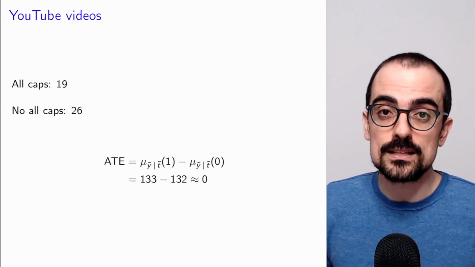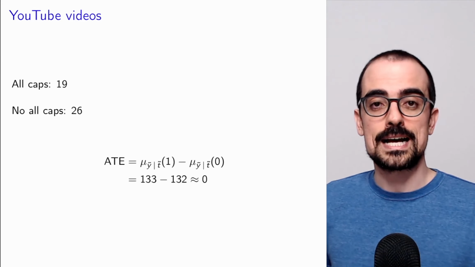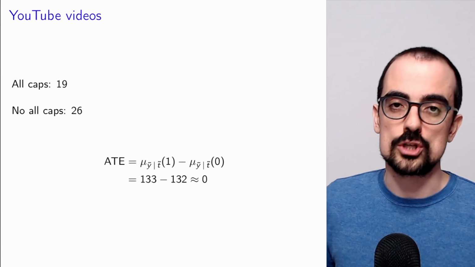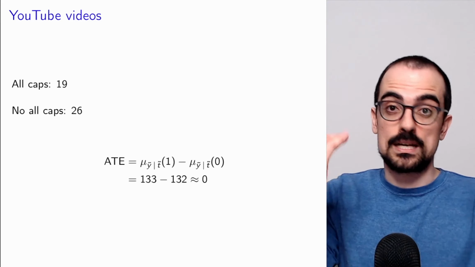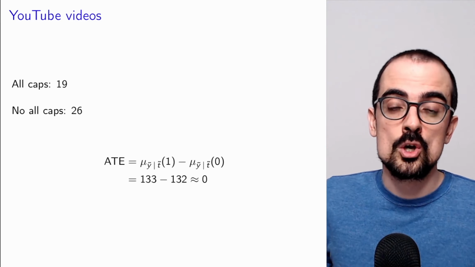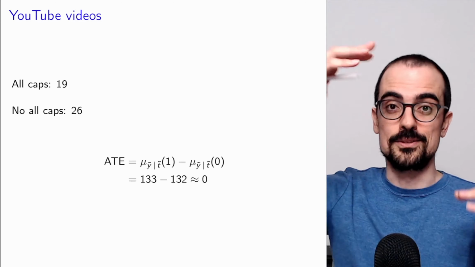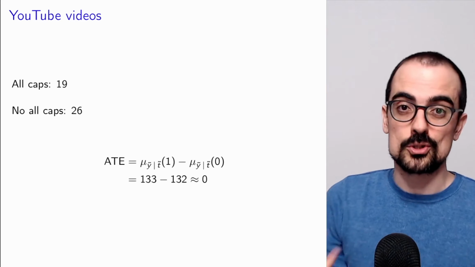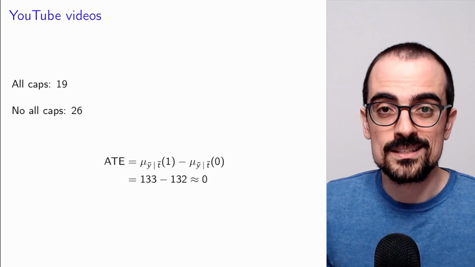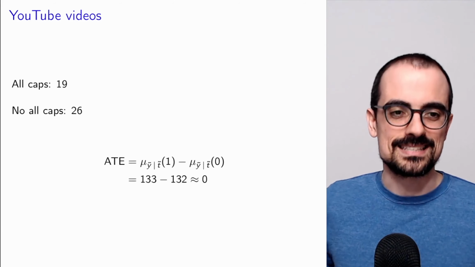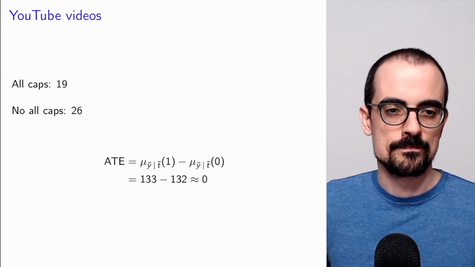If I hadn't randomized the titles, imagine that I had started by putting the titles in all caps, and then after a while I switched to not all caps. Older videos tend to have more views, right? So that would have completely distorted the observed averages. Or maybe older videos were less interesting, and lately I'm talking about more exciting stuff, and maybe the later videos would get more views. That would also distort. In order to neutralize all possible confounders automatically, we randomized the treatment, and that enables us to make conclusions about causal effects based on the observed data.